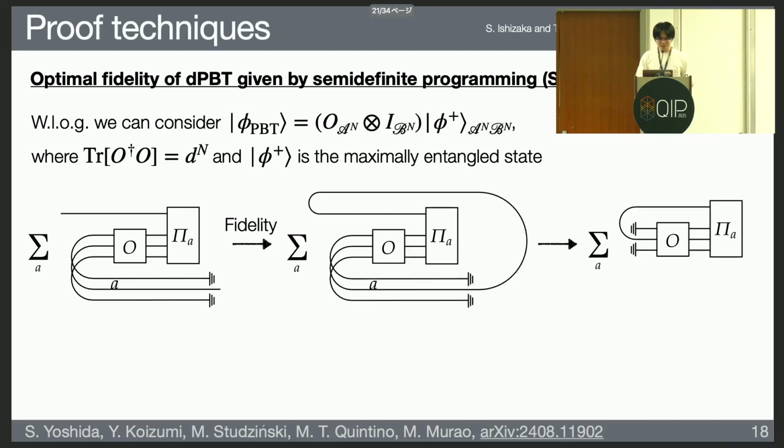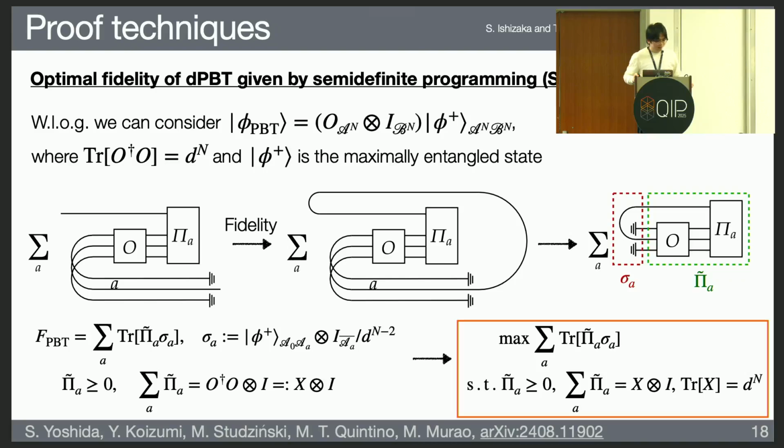And if you want to calculate the fidelity, basically what you need to do is to connect the input wire and output wire. And if you unentangle these wires, basically you will obtain the last expression shown in the rightmost figure. And by defining the operator pi tilde by combining O and pi a, and by defining the left part as sigma a, the fidelity of this teleportation channel can be represented by the inner product between pi tilde and sigma.